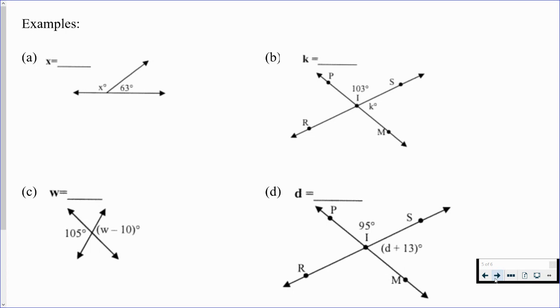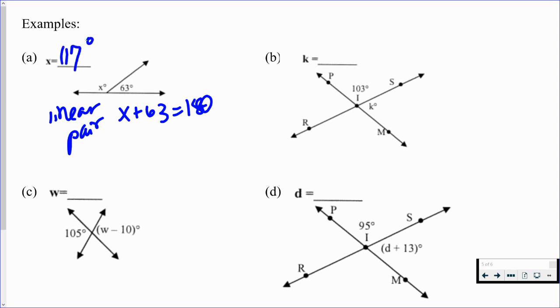All right, let's take a look here. First of all, we want to solve for x. What kind of angles do we have here? Notice that this angle x and 63 would add up to equal 180. That's a linear pair. So we know x plus 63 should equal 180. All we have to do is take that from 180. If we subtract 63 from 180, we should get 117 degrees.